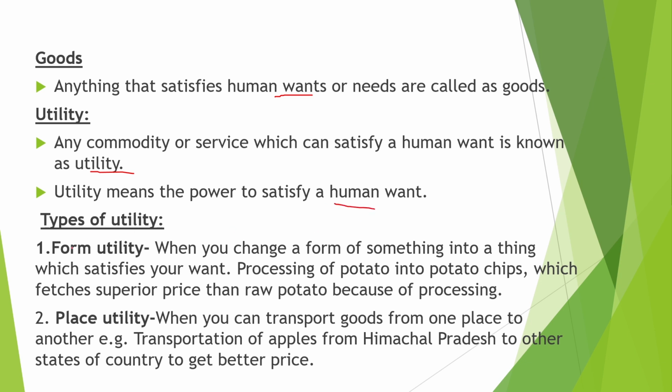So there are four types of utility. First is form utility. When you change the form of something into a thing which satisfies your want, for example processing of potato into potato chips, which fetches a superior price than the raw potato because of this processing, it is called a form utility.